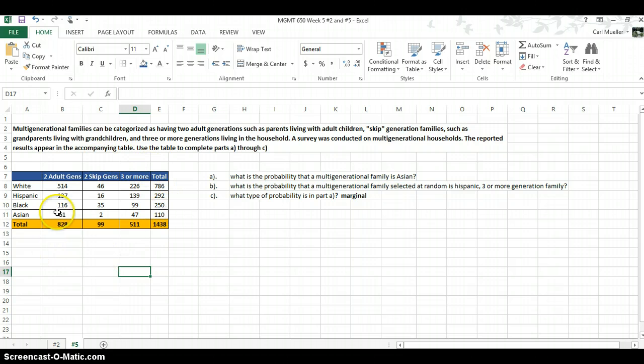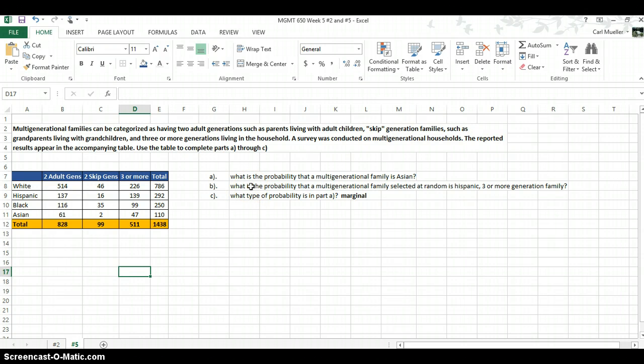So what we're looking at here is basically a contingency table, as they call it. And from this, you can derive probabilities. What do we mean when we say deriving probabilities? You have this sample, and you want to find out the probability that, say, nationally or regionally, however you want to apply it, depending on where this sample was and how it was taken, a multi-generational family is Asian. So from this data, what is the chance that a multi-generational family selected at random will be Asian?